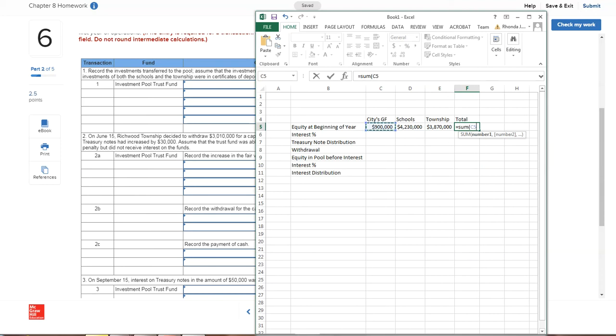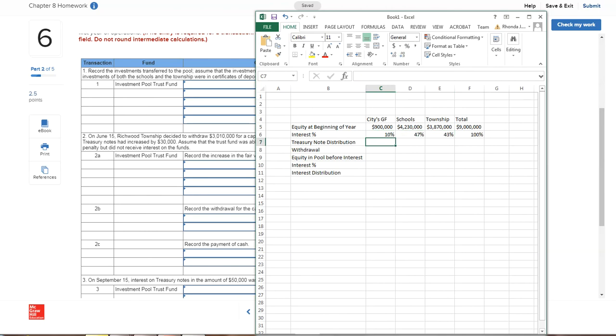Wasn't what I wanted, so we'll just type it in. There we go. Okay, so interest, what we're looking at here is what percentage of interest do we have? And so we need this information to allocate. Okay, and then these are going to be percentages.